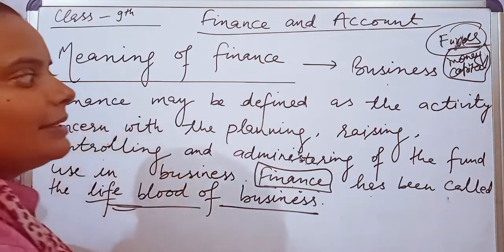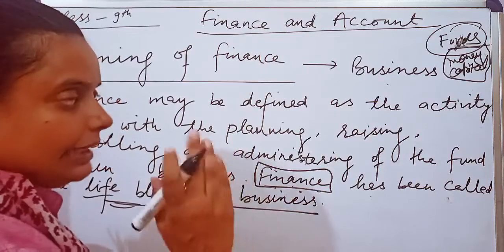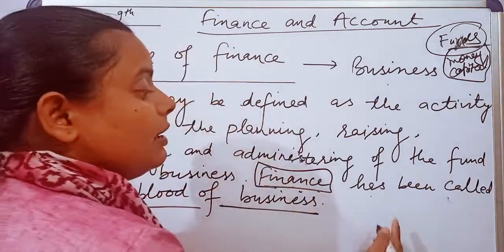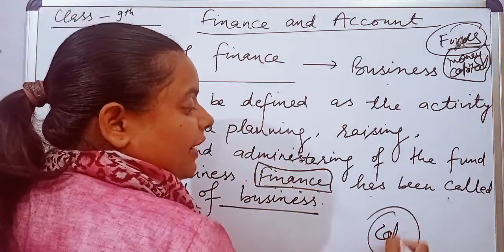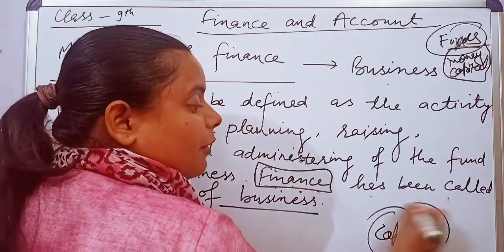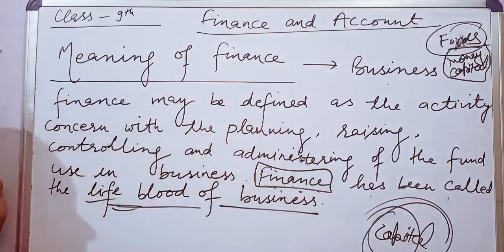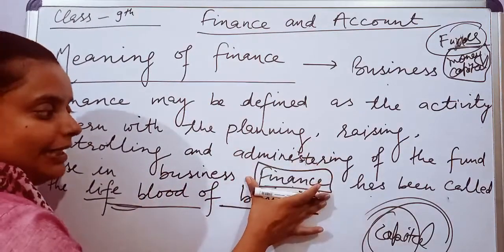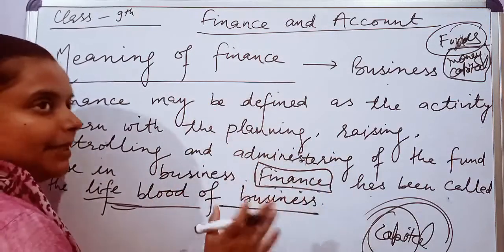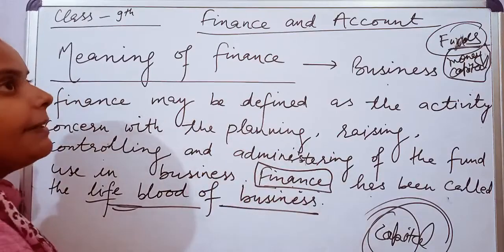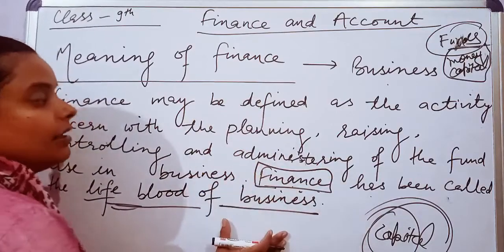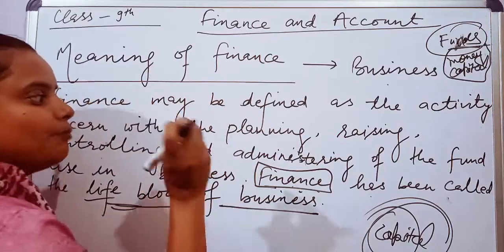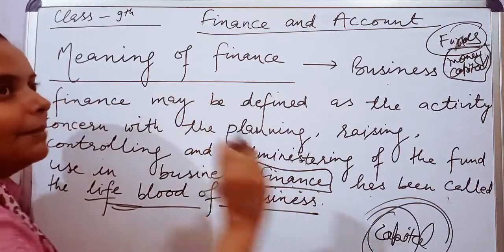To start a business, the first thing that comes to our mind is the capital, the money, the finance, and where we are going to get that money from. Without finance, no business can be started or worked properly. So finance is a very important part of any business.